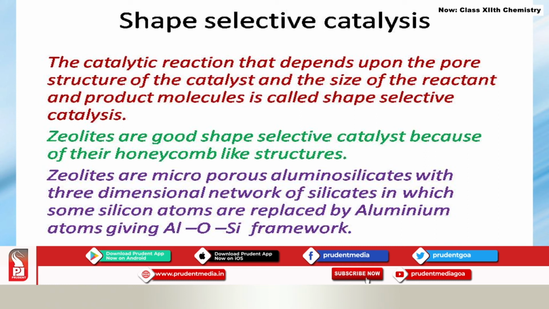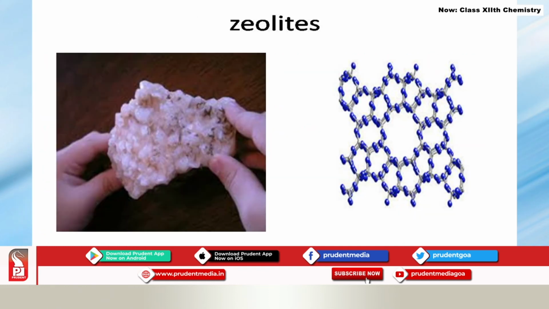Actually, it is a silicate framework, but in that framework, when some of the silicon atoms are replaced by aluminum atoms, you are going to get something like this AlOSi framework. This is the structure of zeolite. They are porous, okay, and the structure of the pores of zeolites is shown over here, and this is how solid zeolite actually looks.